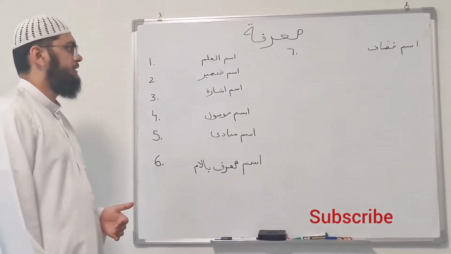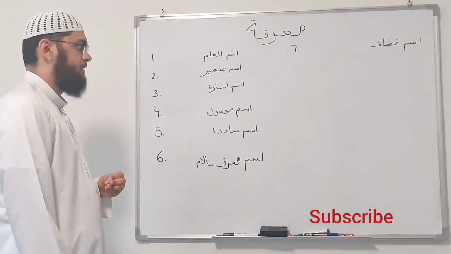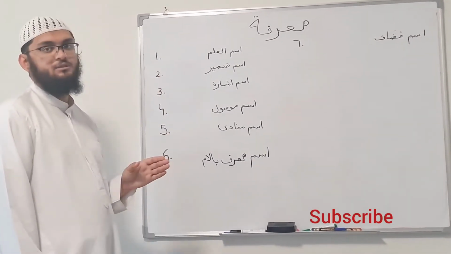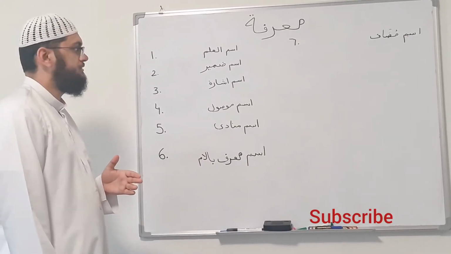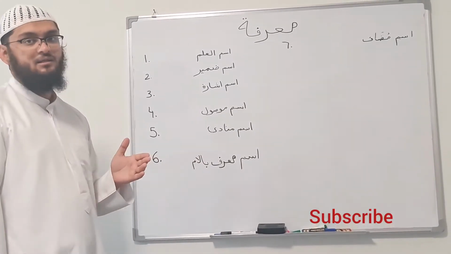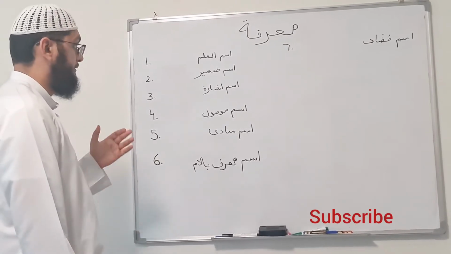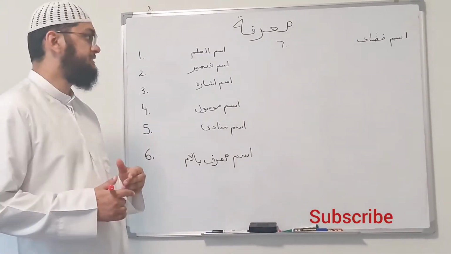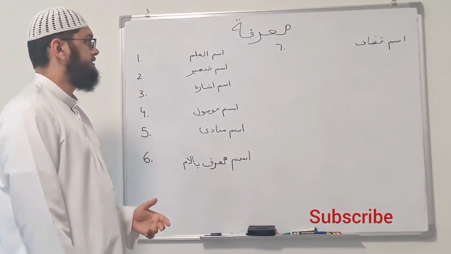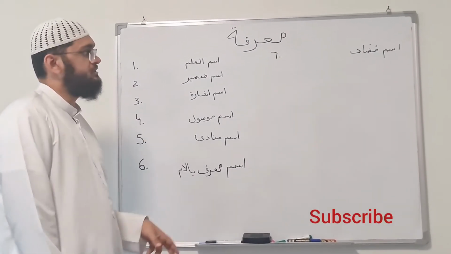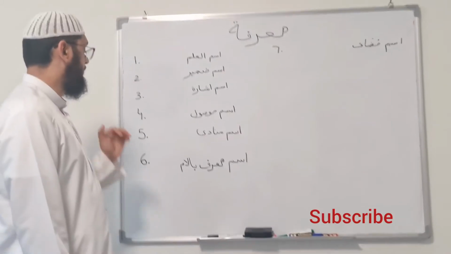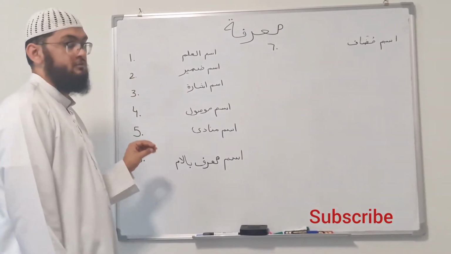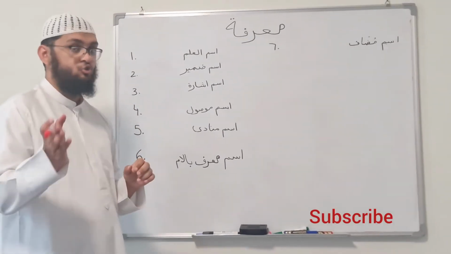Then we have Ismul Damir, right? This Ismul Damir are called pronouns in English language. They are different for males and different for females. I'm just trying to explain a quick definition of all of this, and then I will explain each of the ways one by one in my part 2.